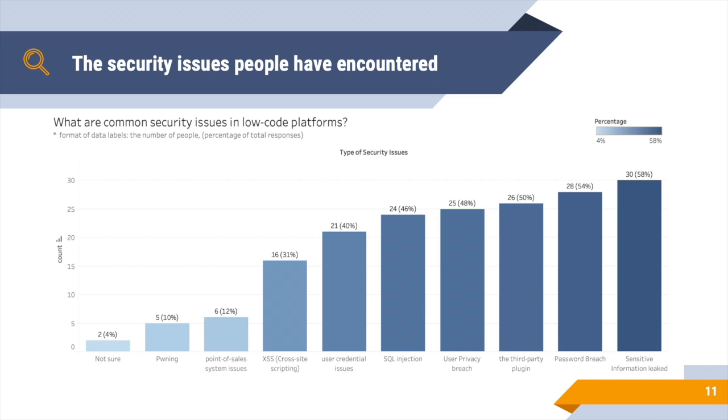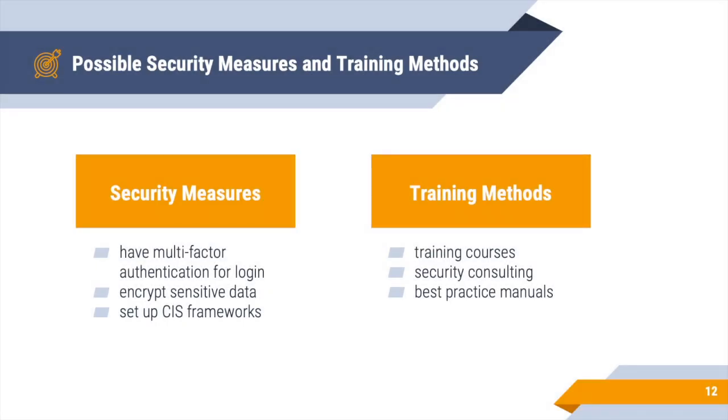In our survey, sensitive information leakage, password breach, and third-party plugins are the top 3 issues people have encountered. From our interviews, we know that people try to take security measures, but they think these measures are difficult for them. These security measures can be taught through training methods like training courses and best practice manuals. They consider these methods can help them a lot.